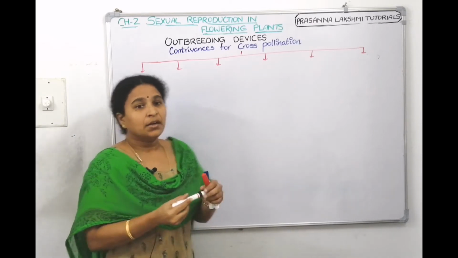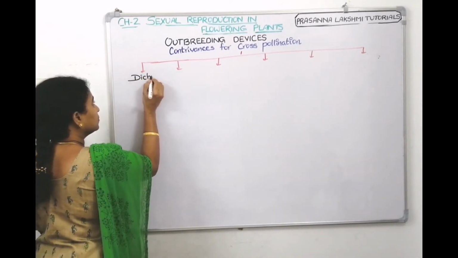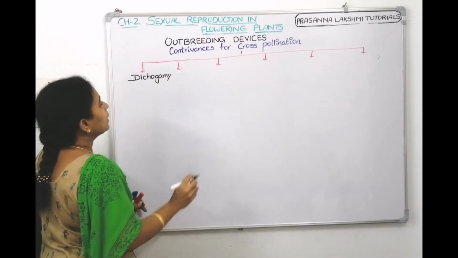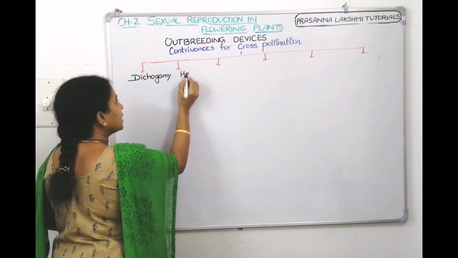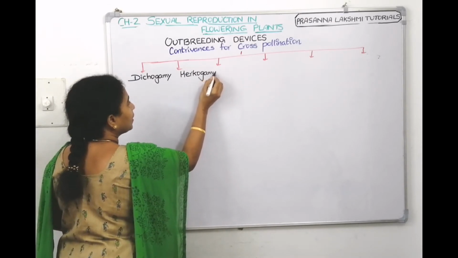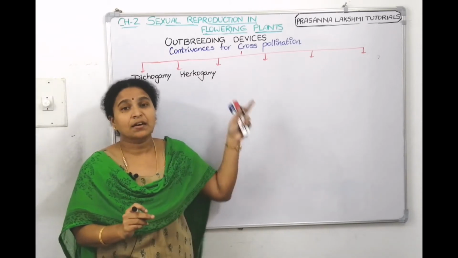There are 6 devices which come under outbreeding devices. The first technique is dichogamy. The second one is called hercogamy. I'll explain them one by one; we are just making a flow chart.